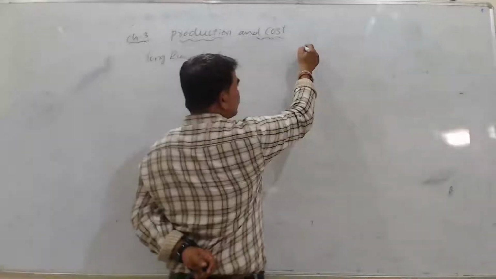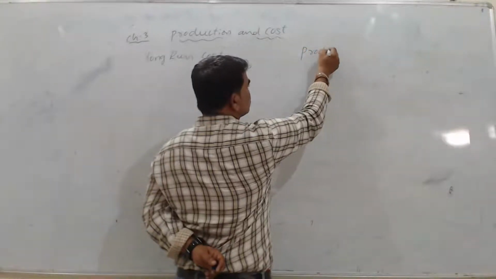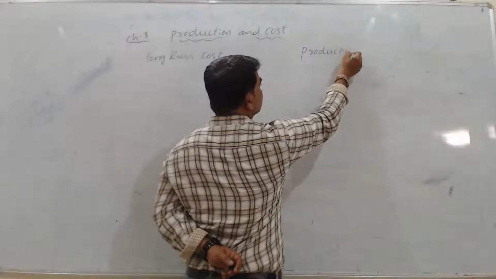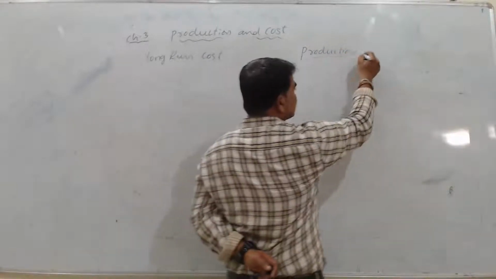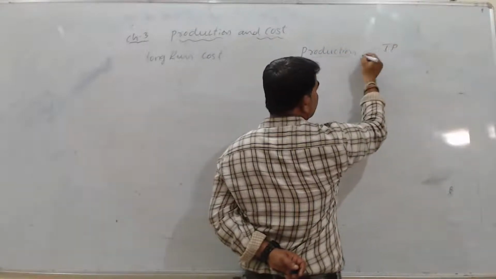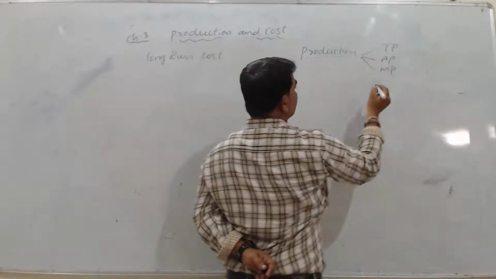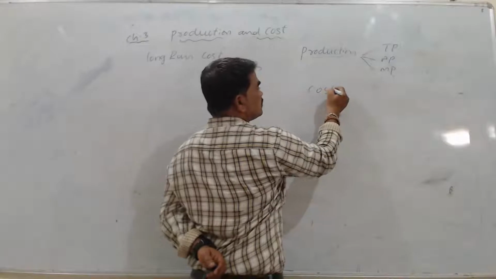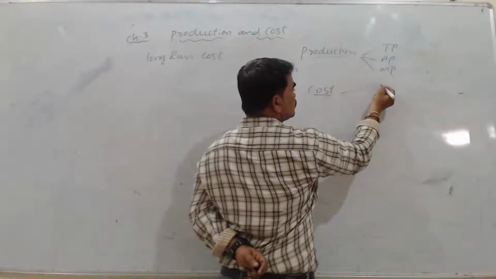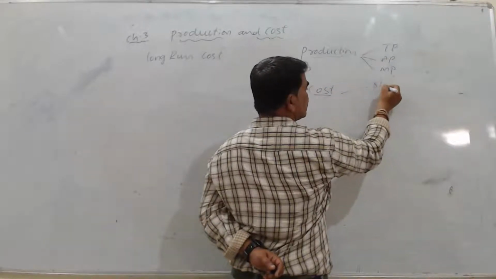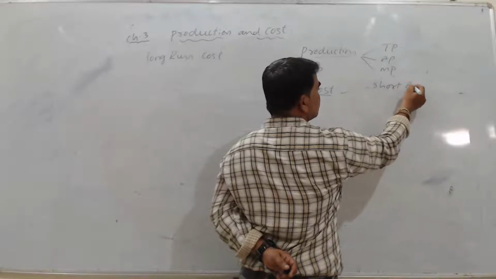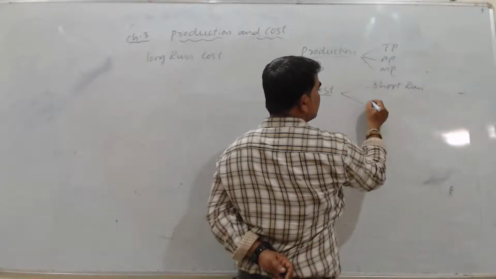Under production, we have discussed total product, average product, and marginal product. And under cost, we have seen two main categories: short run and long run.